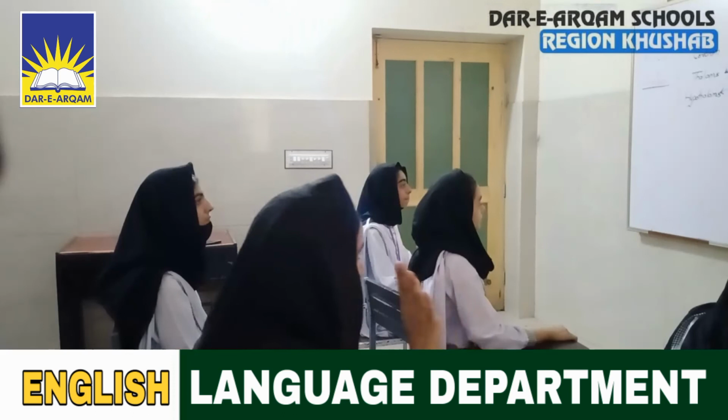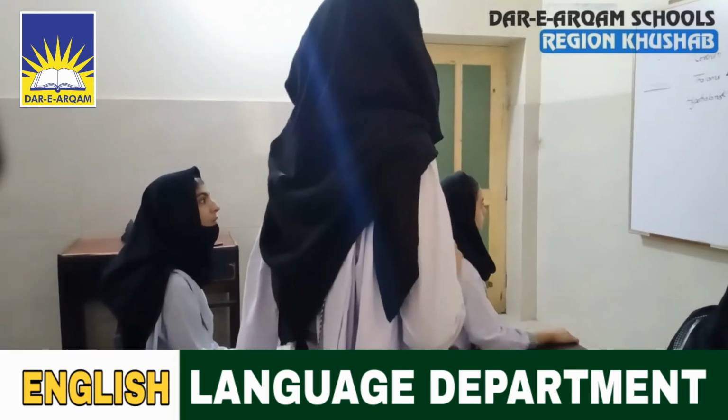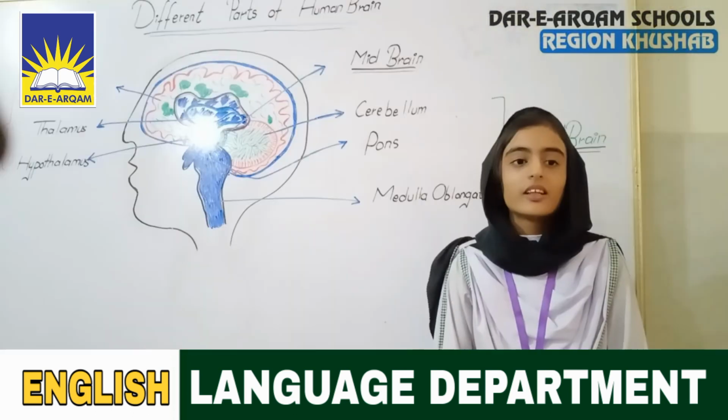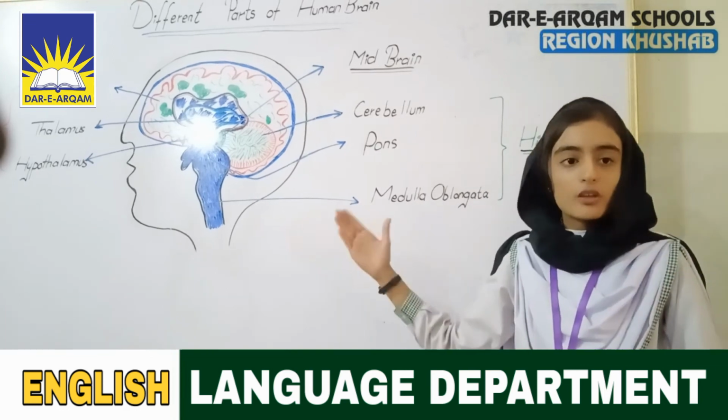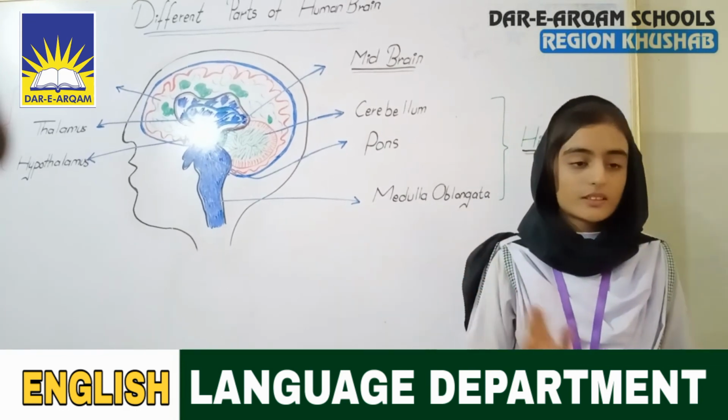Next. I also have a question. What is the weight of the human brain? That's another good question. Basically, the weight of the human brain is 3 pounds.